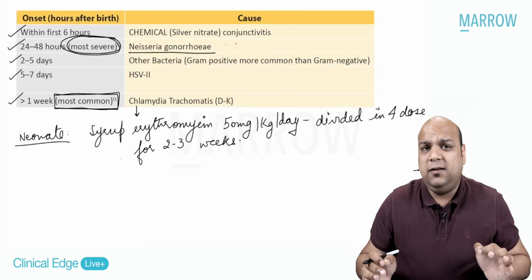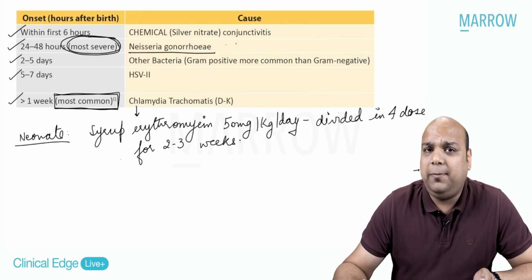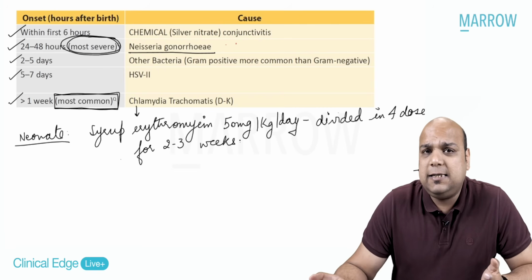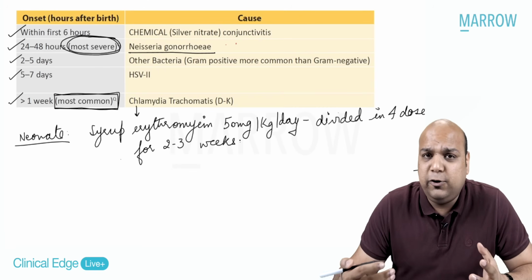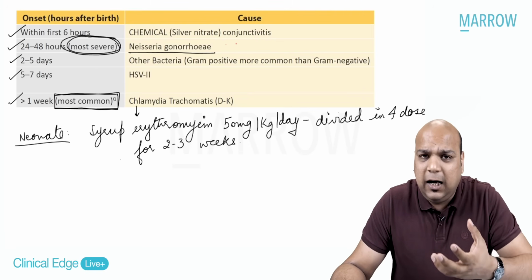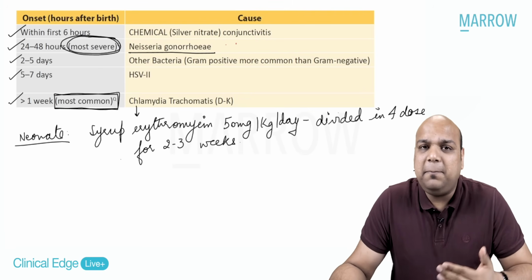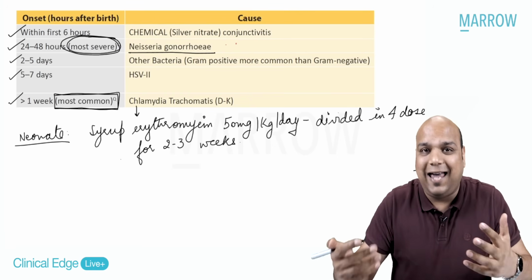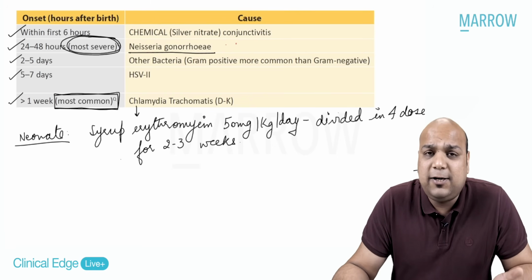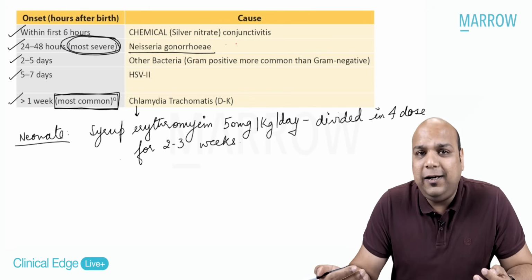Okay, but what a lot of us miss is that chlamydia trachomatis in this case is an STD. So this ophthalmia neonatorum due to chlamydia will be acquired during delivery from the vagina of the mother. So that means the mother may have been, or the mother is carrying chlamydia in the vaginal tract. So the mother and her sexual partner also need to be treated for this.